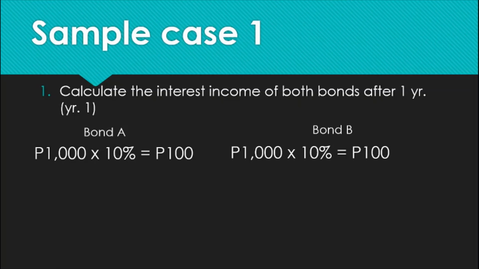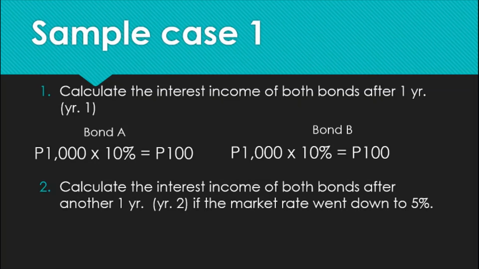Now, let us continue with this story. For a follow-up, let's calculate the interest income of both bonds after another 1 year, that's already year 2, if the market rate went down to 5%. Note that at this point, bond A has already matured.